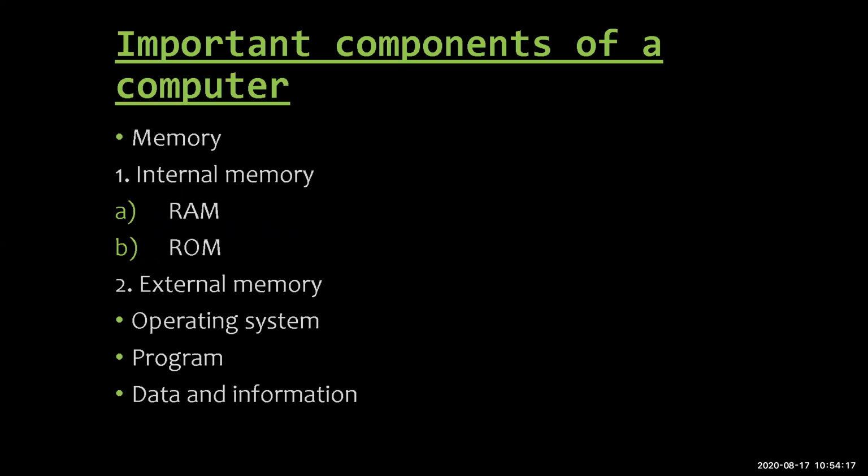Then there is a program. A program is a group of commands to be given to the computer. Whatever command you are giving to the computer is known as a program. Then data and information. Whatever data is available is in raw form. Raw form means it is not processed. So the important components of a computer are memory, operating system, program, data, and information.